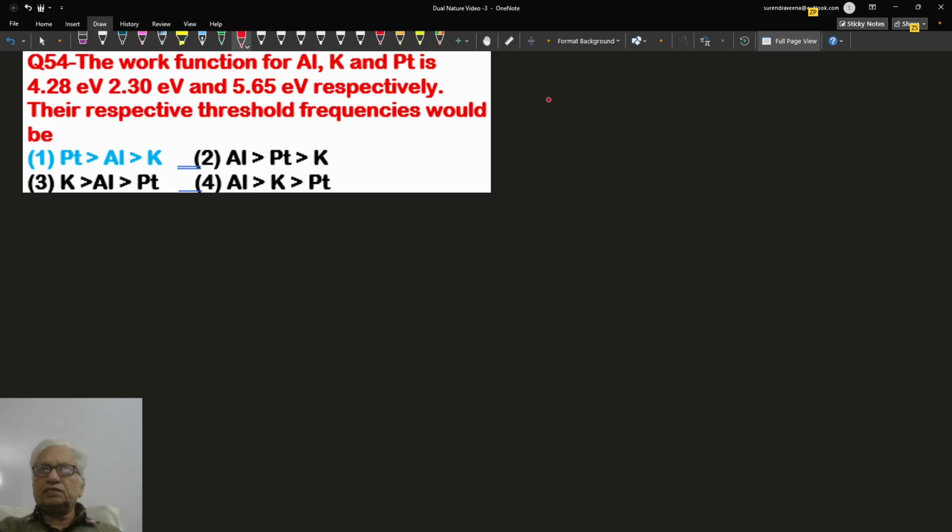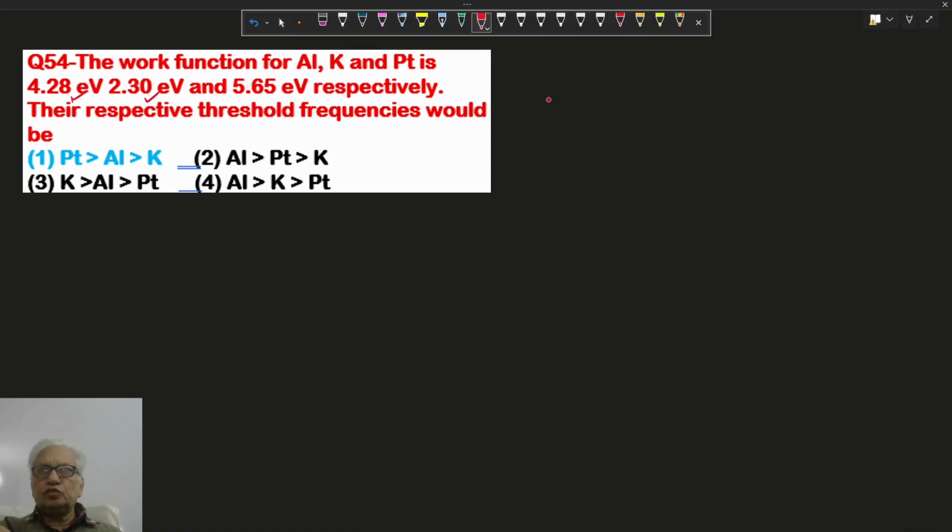The work functions of aluminum, potassium and platinum are 4.28, 2.30 and 5.65. We know the work function equals h nu naught, so threshold frequency and work function are related. The work function is maximum for platinum, so the threshold frequency is also maximum for platinum.